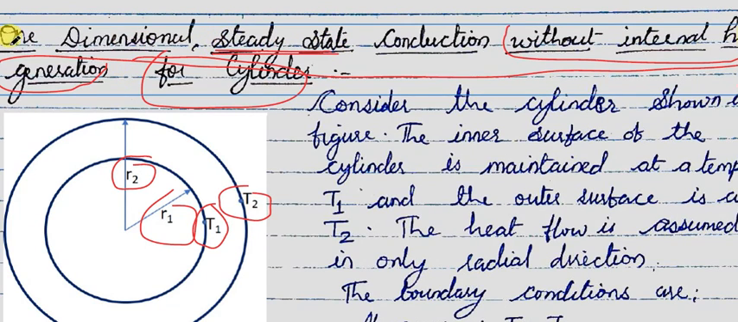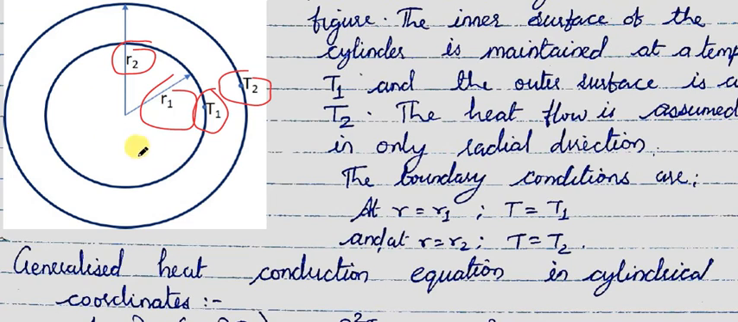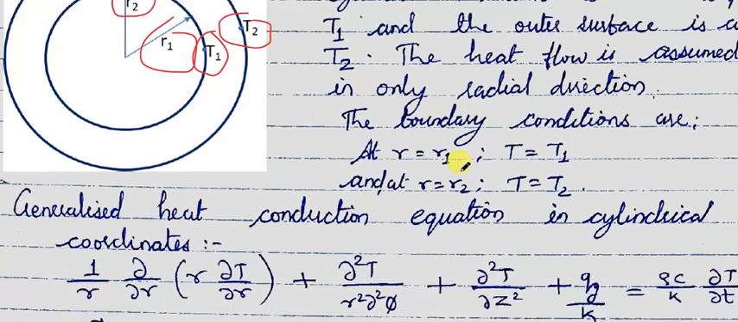Since it is one dimensional, we will not be considering heat transfer in the z and phi directions in this case. We will be considering only radial direction heat transfer. So consider the cylinder shown in the figure. The inner surface is at temperature T1, outer surface is at temperature T2. The inner radius is R1, outer radius is R2. So the boundary conditions can be expressed in these terms. At r = R1, that is radius equal to R1, temperature is T1. At r = R2, temperature is T2.